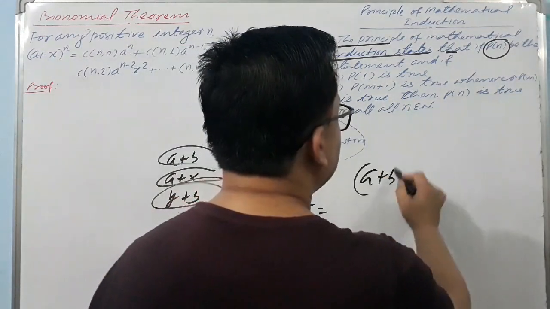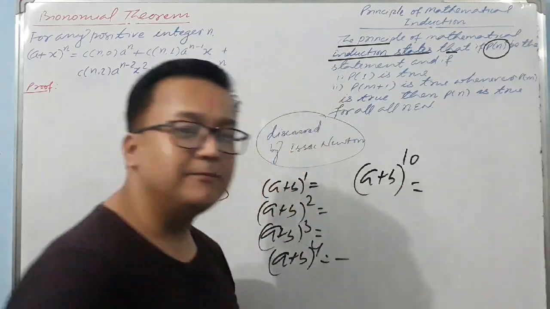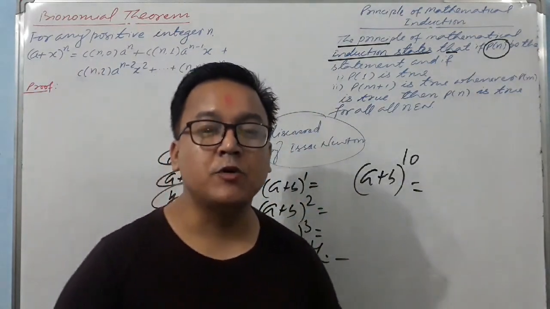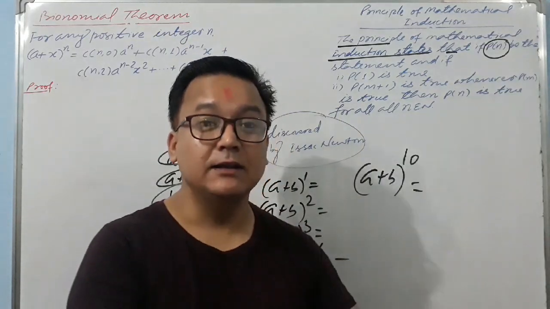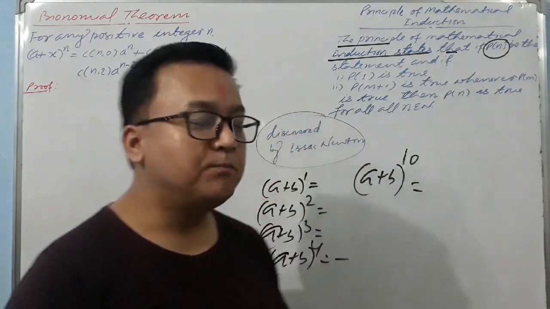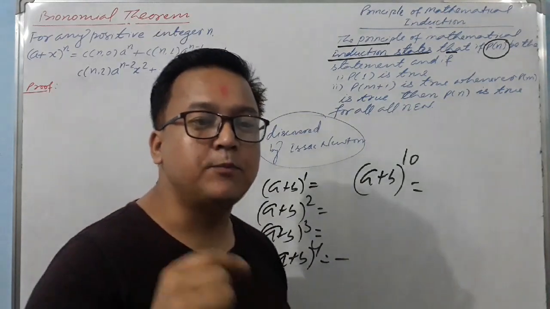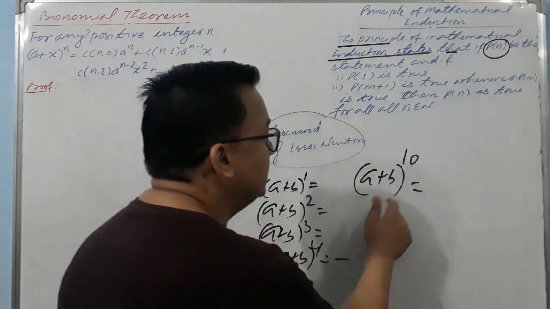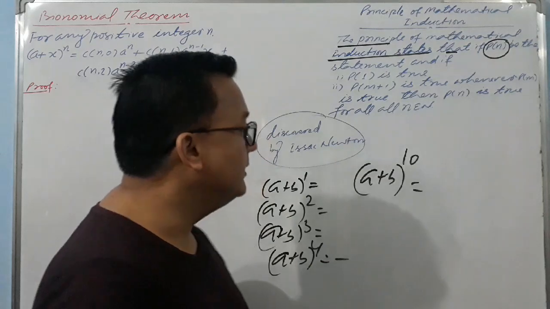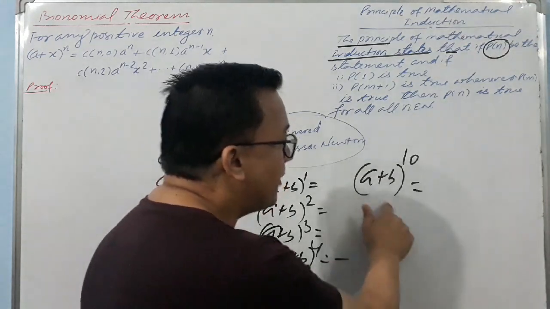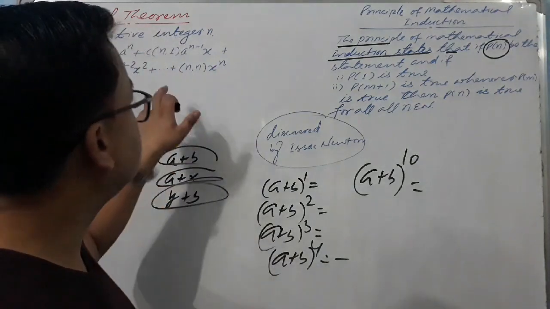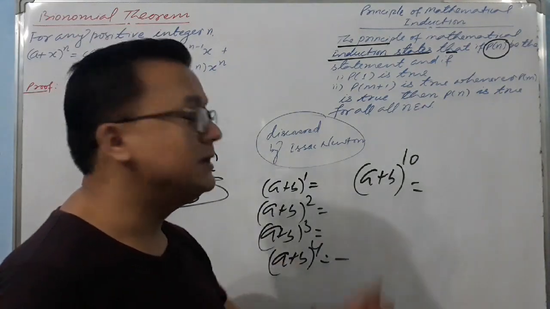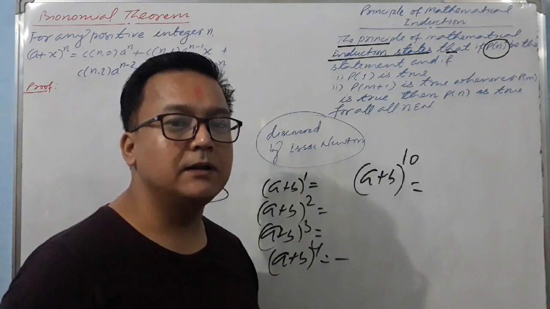(a plus b) raised to power 10. If I write this, then you can show your hands. You can't do this without the binomial theorem, right? So the binomial theorem is the formula to deal with this type of power of binomial. So this is the expansion which can deal with any power of a binomial, right?